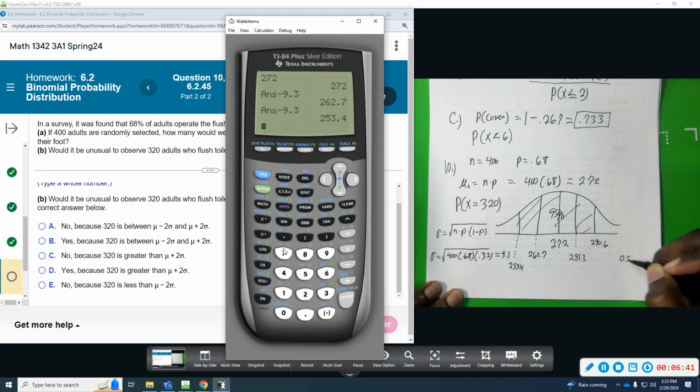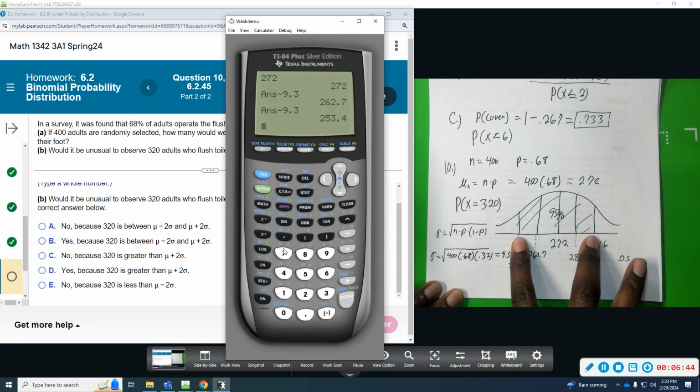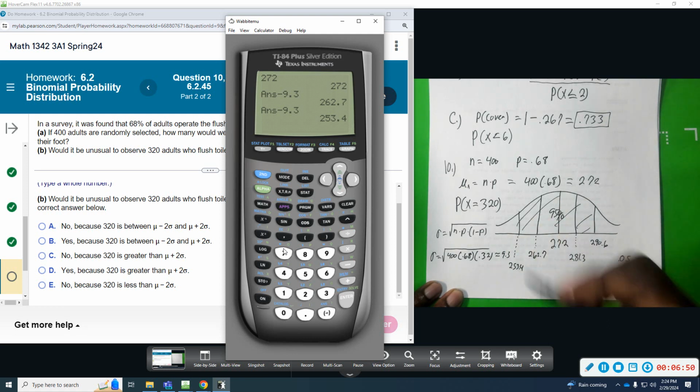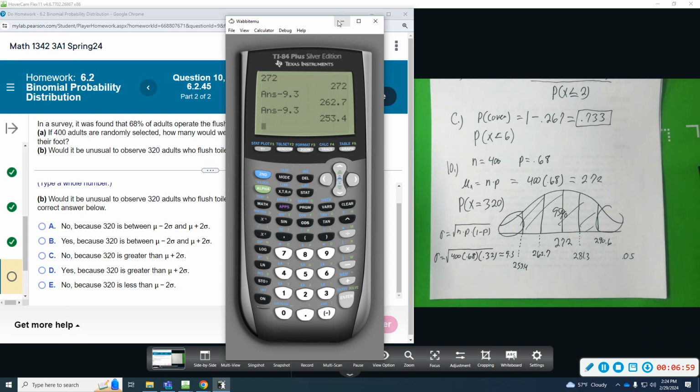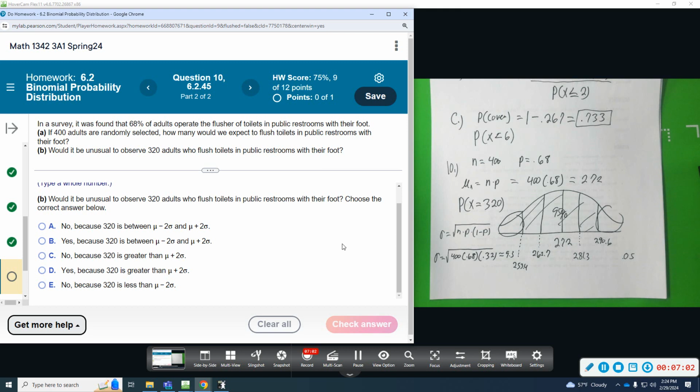Okay, that's why they're looking at two standard deviations to the left and to the right, because the empirical rule says 2 on either side is 95%. So anything that falls in the outer region would make up the other 5%, and that's a smaller chance of that happening. So based on that, 320 is outside of the two standard deviations, which means it's going to be smaller than the 5% chance. So would it be unusual? Yes, 320 is greater than this, which means it's going to be outside and smaller than 5%. So we're looking at D.